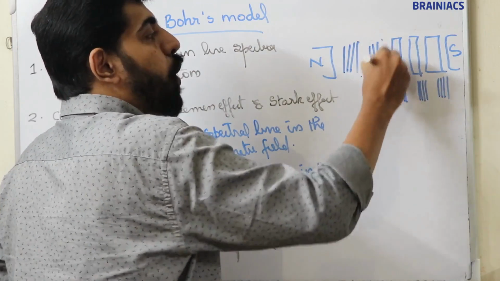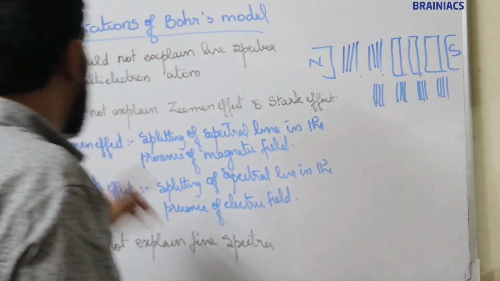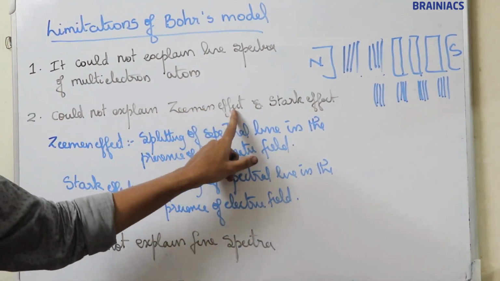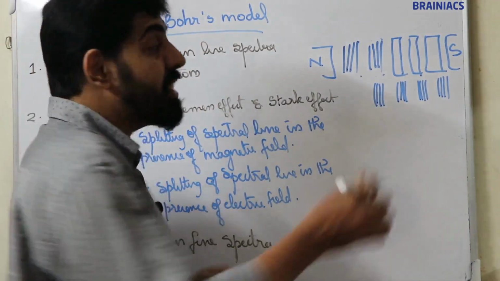Each line splits into so many small lines. That is the Zeeman effect. The Bohr model could not explain the Zeeman effect, and it could not explain the Stark effect also.